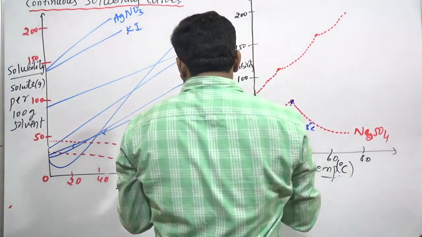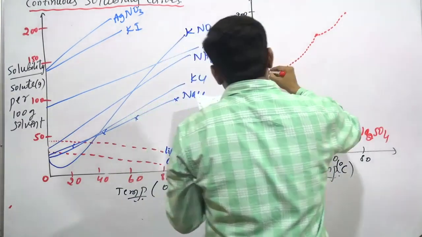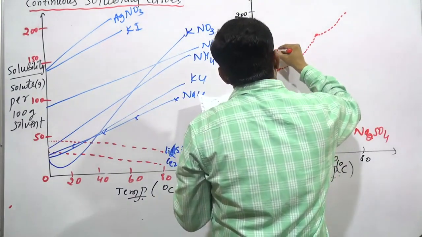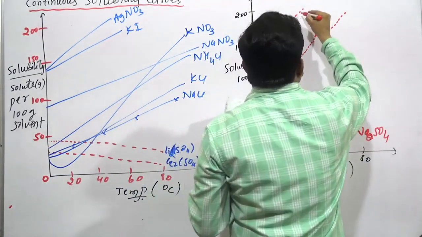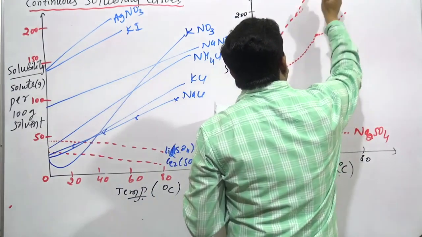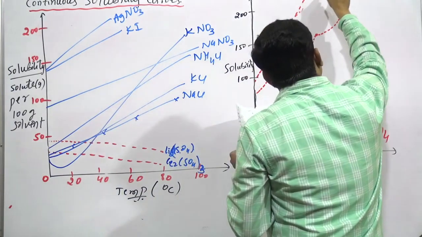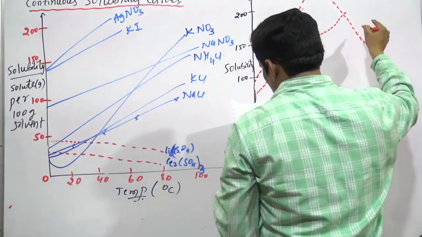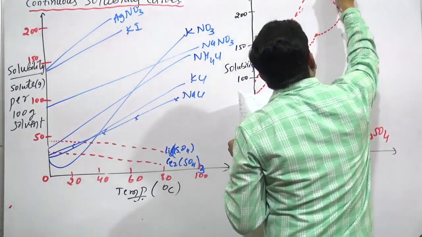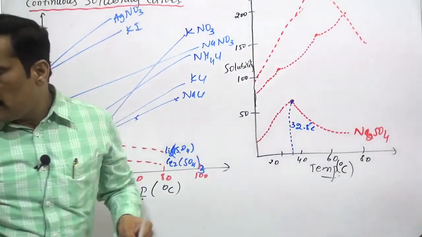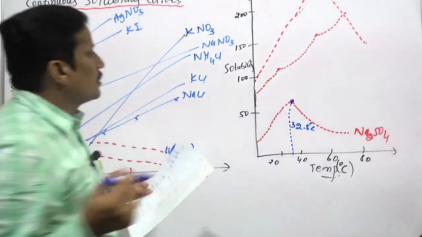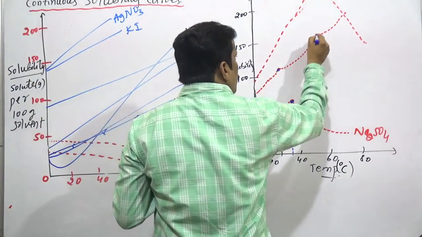And the next one we have is ferrous sulfate, around 60 degrees, that is 61.8 degrees centigrade. These are the points. I'll tell you what these points are.